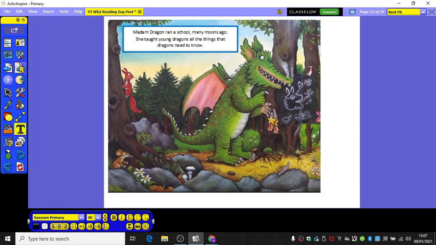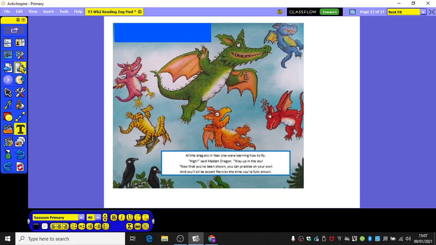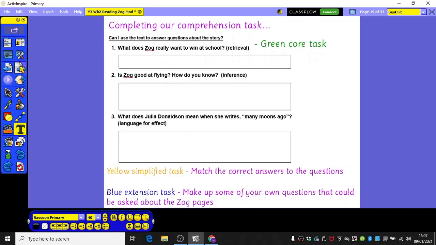Okay, so this is those 4 pages that we've had a read of last lesson. Pause the video so you can read them again. And then your comprehension task, your task is, can you use the text to answer the question? So the 4 pages that we've looked at of the story are what we're going to use to answer these questions. You can pause that video as many times as you want to be able to answer the questions.